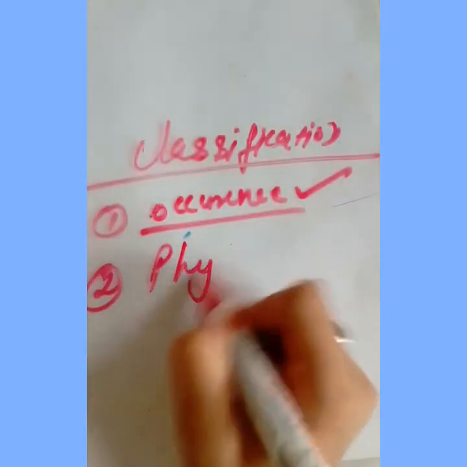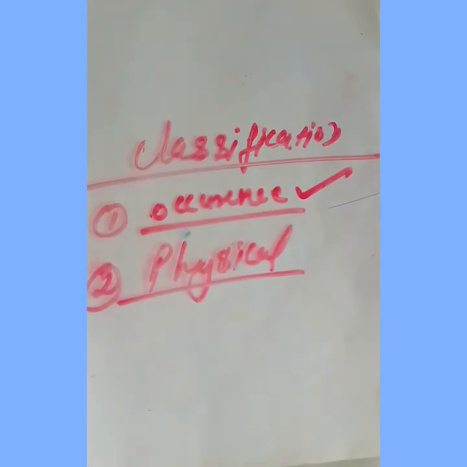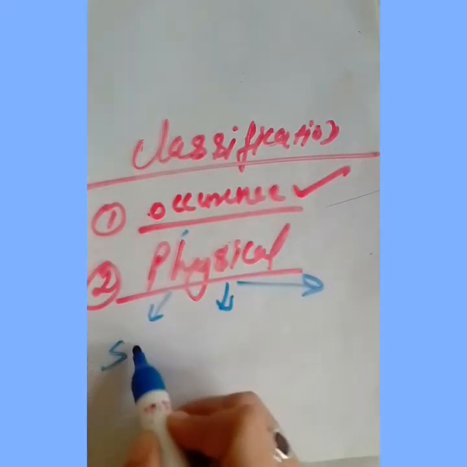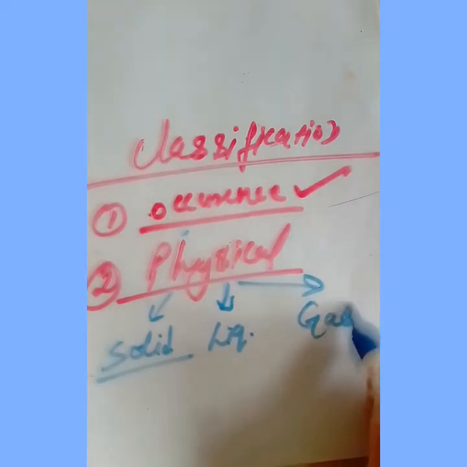Okay, now second, we will take the second basis of classification, that is the physical state. On the basis of physical state, I told you that there are three states: one is the solid state, liquid state, and the gaseous state.